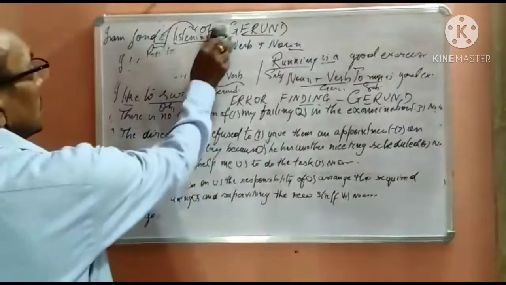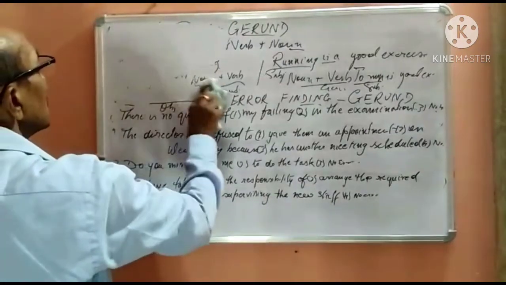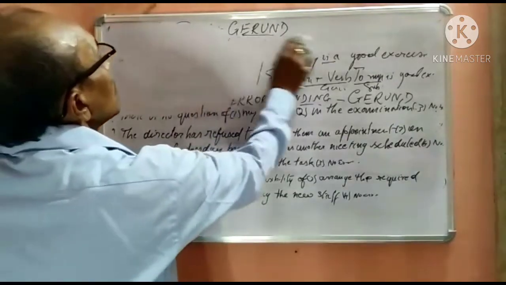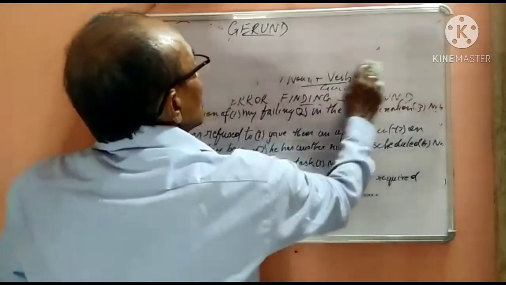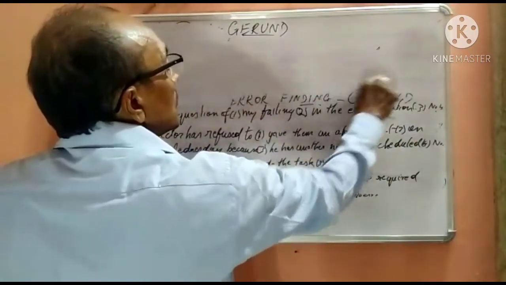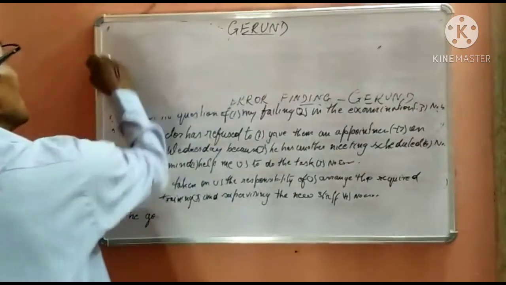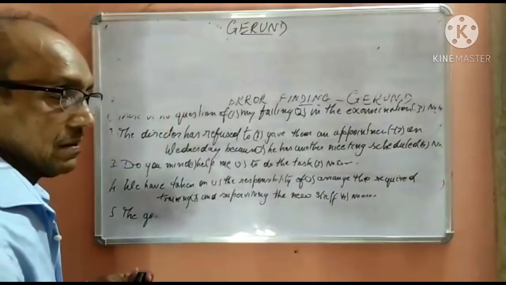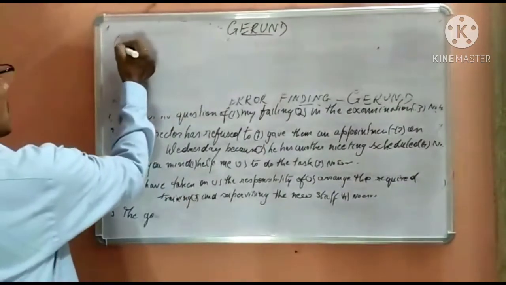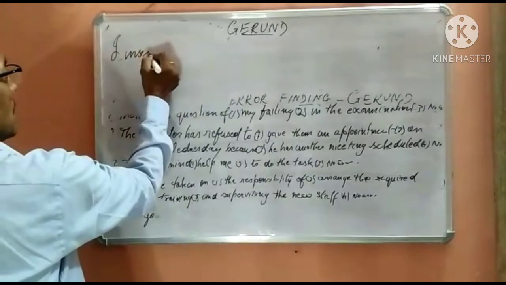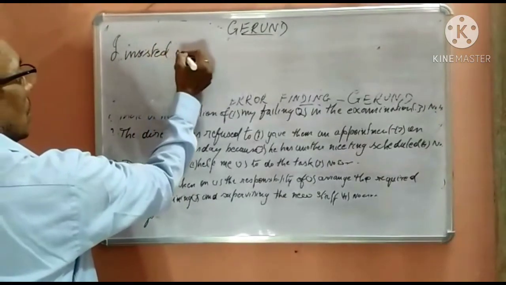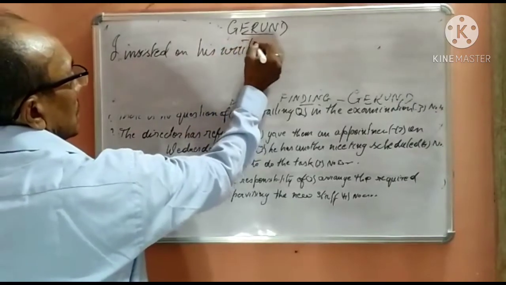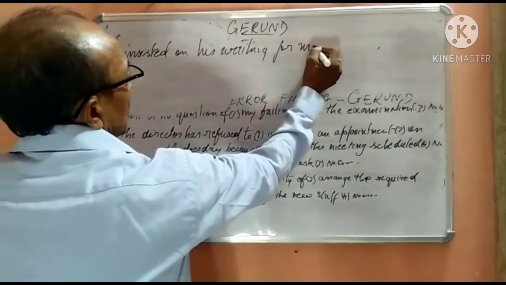Next feature, there is another important point. I'll first give you an example, then you will understand. I insisted on his waiting for me.